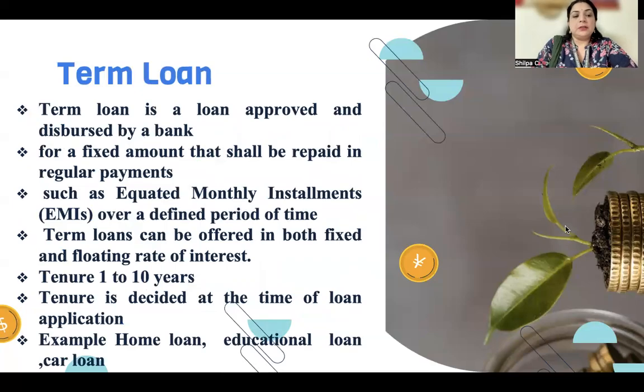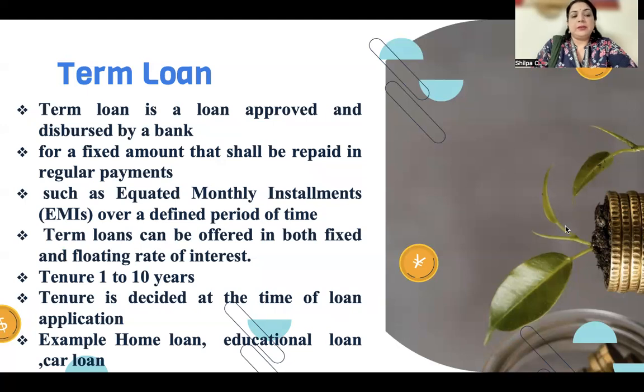Moving on, the third way of granting a loan is a term loan. A term loan is a loan approved and disbursed by a bank. This is for a fixed amount of money that should be repaid in regular payments. And this is done through an equated monthly installment over a period of time. Term loans can be offered at both fixed and floating rates of interest.